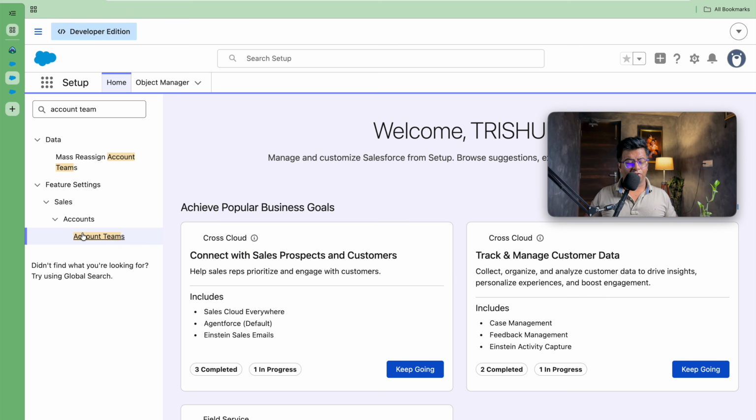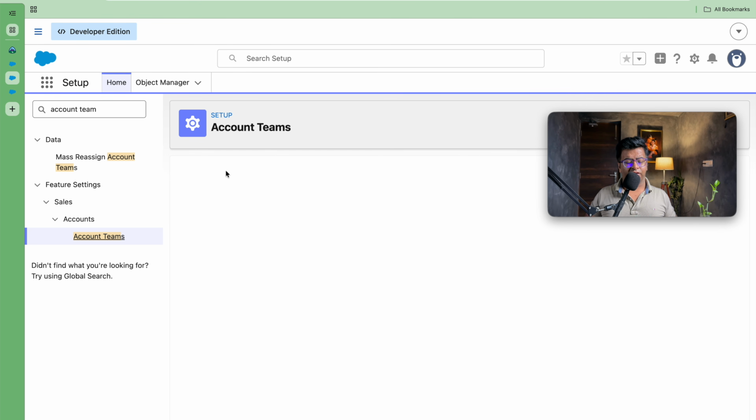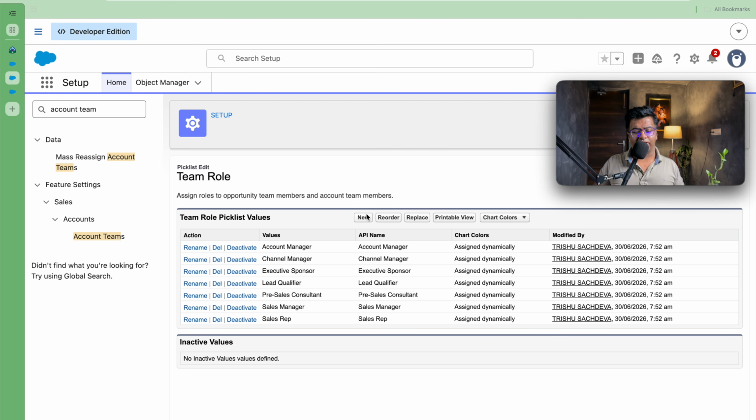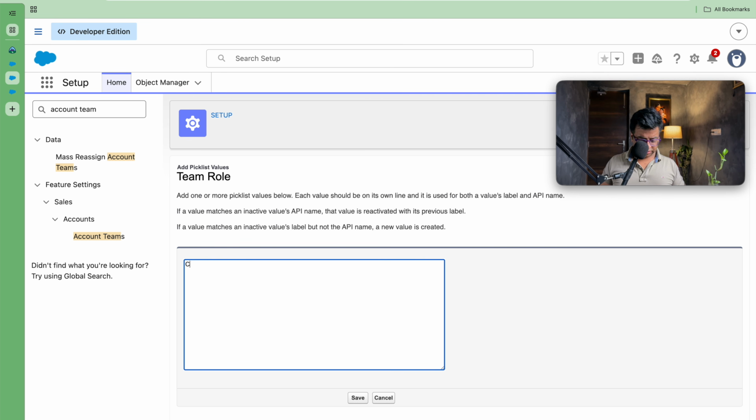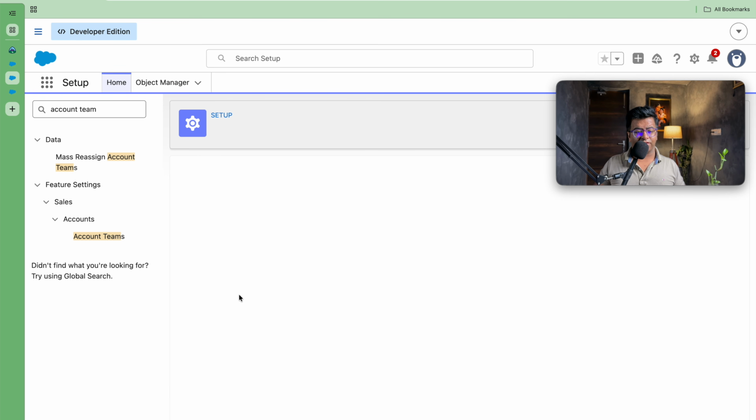As soon as you go on to account team settings, just add the detail here. I know it doesn't make sense what a Chief Medical Officer will do, but here I am just playing around with this role in order to show how these roles can be added into the system. Team roles. So here we can delete or define. I'm just adding a new role, that is Chief Medical Officer. So let's add Chief Medical Officer, and as soon as I save this, my record will get saved as a team role, and here I have an account team.